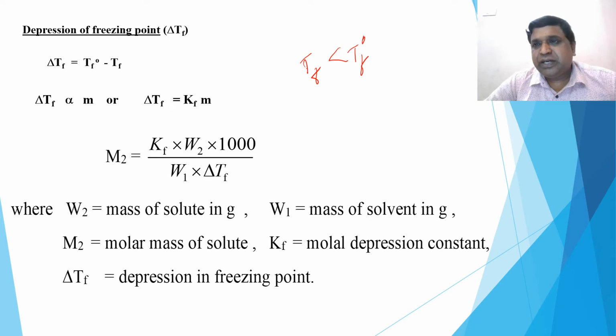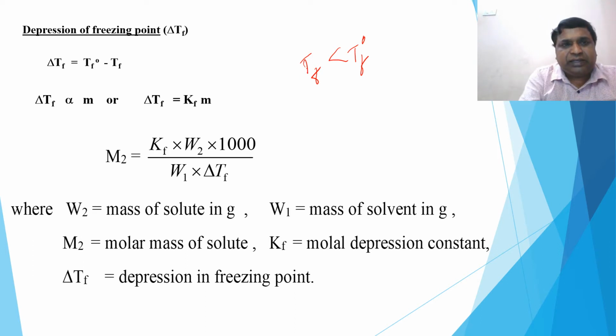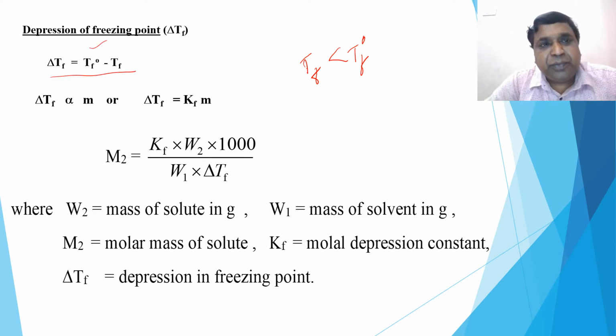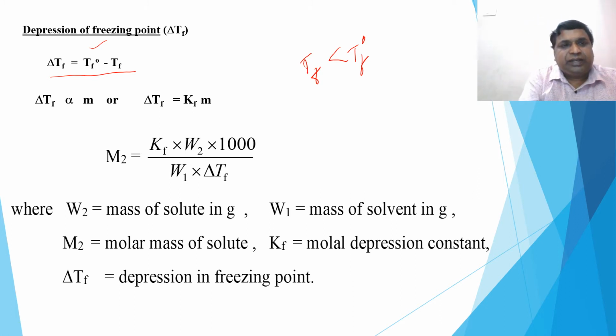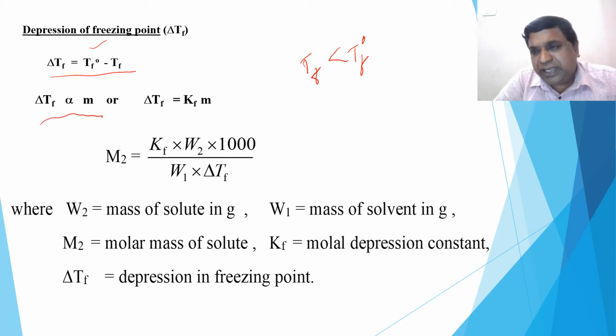That you remember. It is just opposite to elevation. In elevation the boiling point of the solution increases. Here it is depression, a decrease for the solution. So the freezing point of the solution is always less, therefore it is T0f minus Tf, because Tf is always smaller. And this is also the depression in freezing point. In general, the temperature change is always directly proportional to molality. Yes, so that you remember.